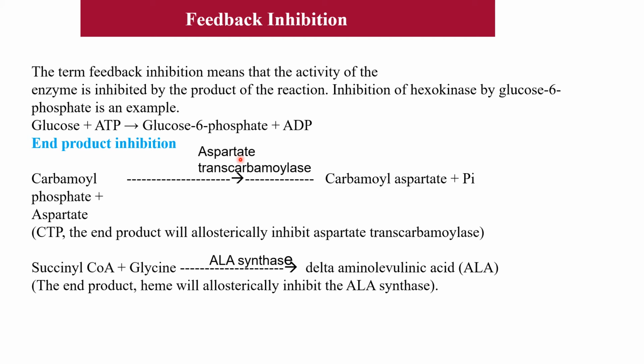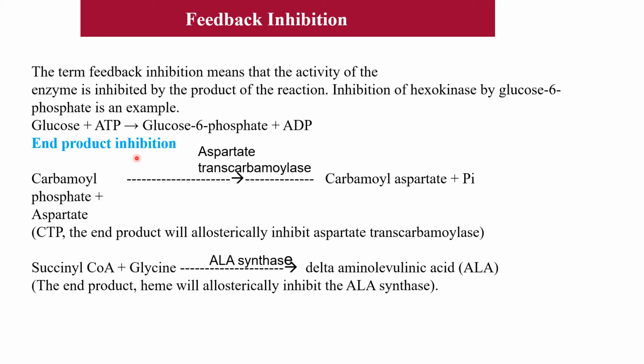Now next is feedback inhibition. The term feedback inhibition means that the activity of the enzyme is inhibited by the product of the reaction. For example, inhibition of hexokinase by glucose 6 phosphate. See this reaction: glucose plus ATP forms glucose 6 phosphate and ADP, and the enzyme for this is hexokinase. So glucose 6 phosphate inhibits the hexokinase enzyme. That means the product of this reaction inhibits the enzyme of this reaction.